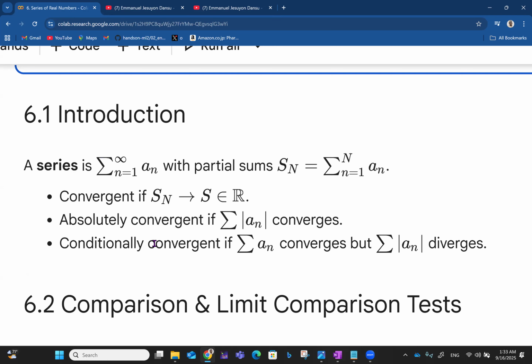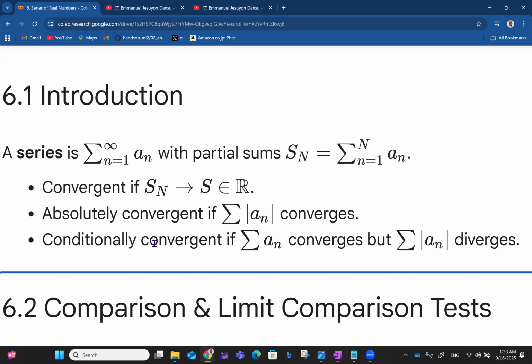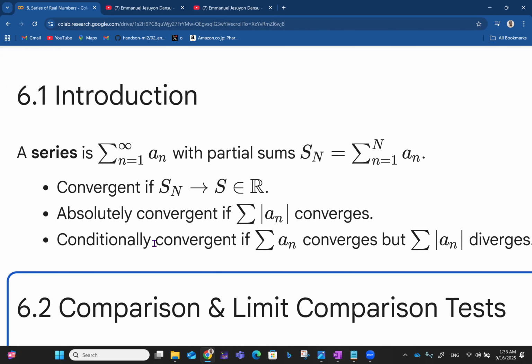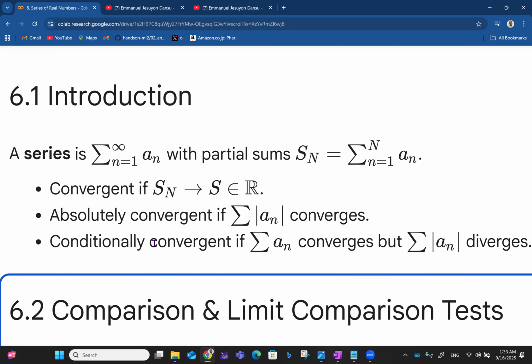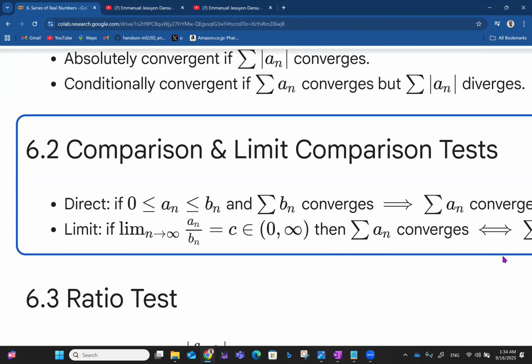We have different types of convergence. It is absolutely convergent if the summation of the absolute value of a_n converges, and it is conditionally convergent if the summation of a_n converges, but the summation of the absolute value of a_n diverges. I might have taken some examples in those playlists if you want to check those out.